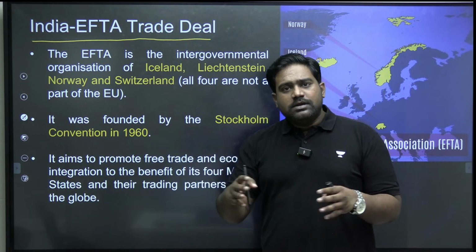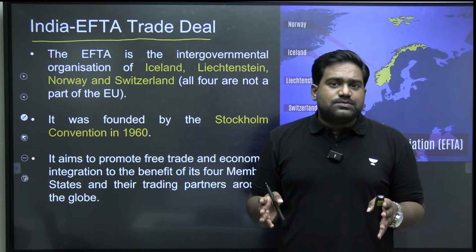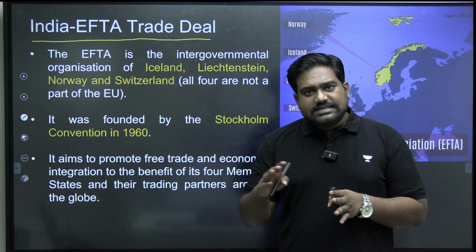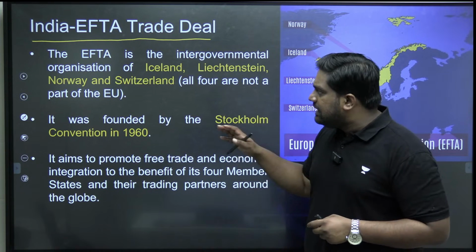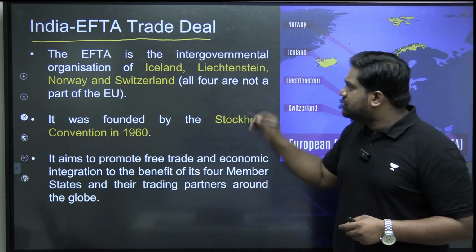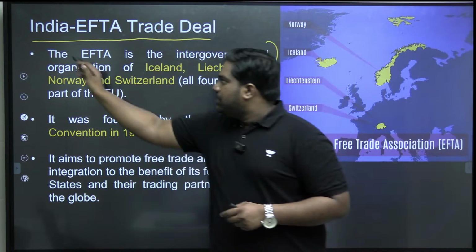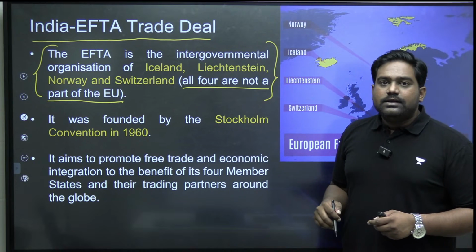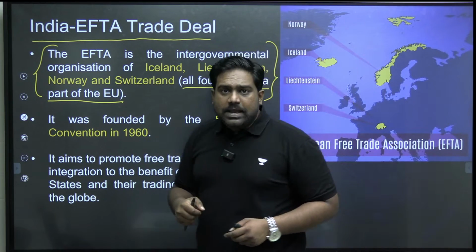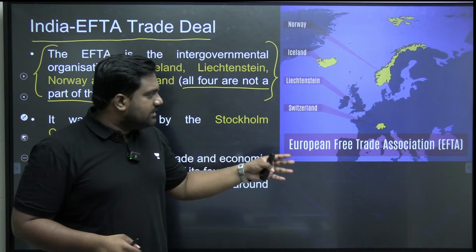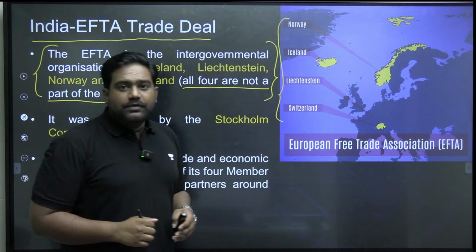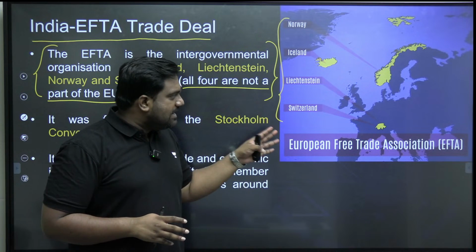They have their own single market and relaxed border controls. But apart from the EU, there is a distinct trade association called EFTA, which includes 4 countries which are not part of the European Union. This includes Norway, Switzerland, Iceland, and Liechtenstein. You can see here in the map which 4 countries are members of EFTA.